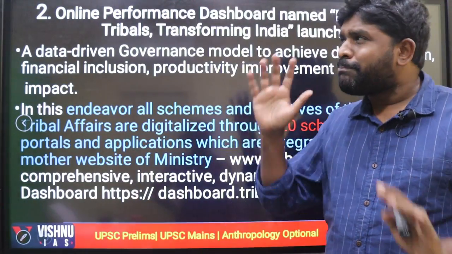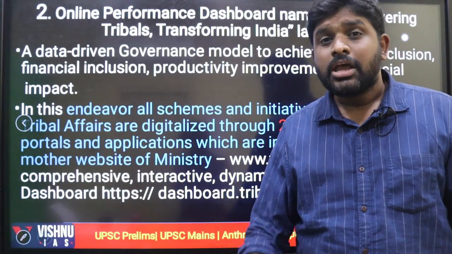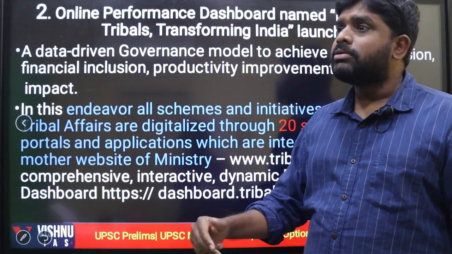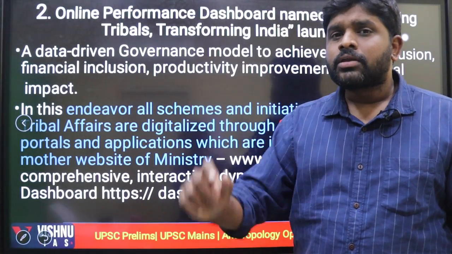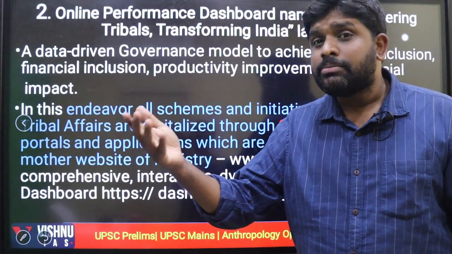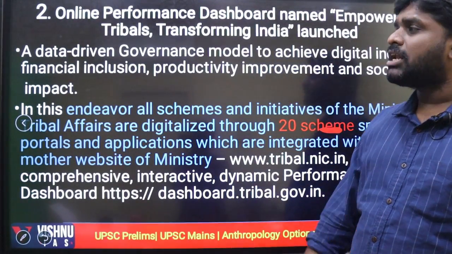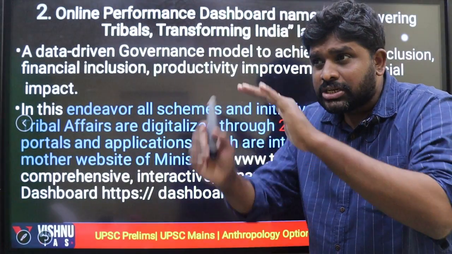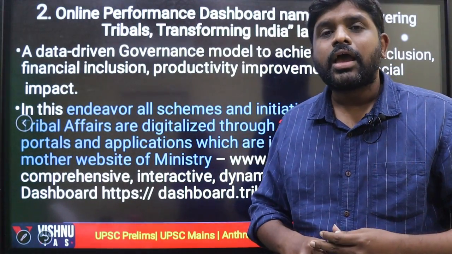The second scheme is an online platform created for the performance of tribals. An online performance dashboard named Empowering Tribals Transforming India was launched. It is the portal under which a dashboard was created whereby the performances of the tribals will be mentioned. It is a data-driven governance model to achieve digital inclusion, financial inclusion, productivity improvement and social impact for the tribal population, a performance-based platform so that everyone can understand how the performance is happening.